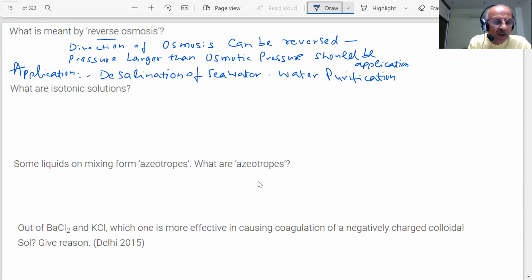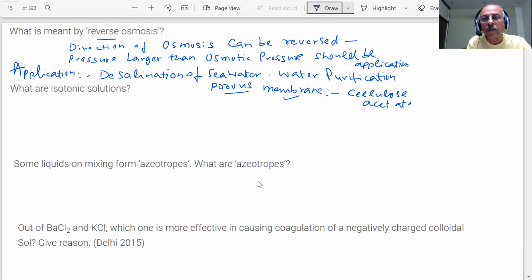In certain places where there is a shortage of pure water, we do water purification by the process of reverse osmosis. Can you tell me which porous membrane is used in this case? Cellulose acetate. Questions could be from any part. He doesn't ask about osmosis; he asks, what is the name of the membrane used in reverse osmosis? Cellulose acetate.